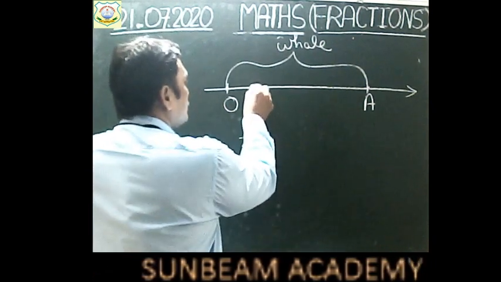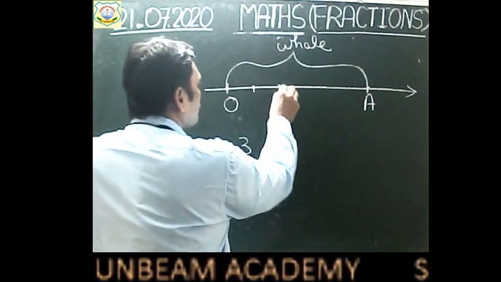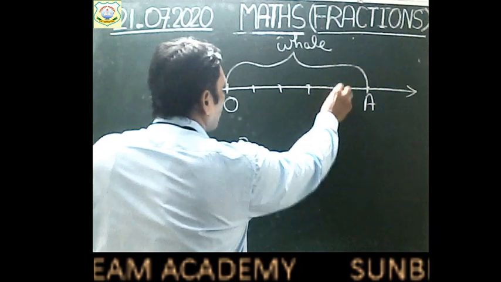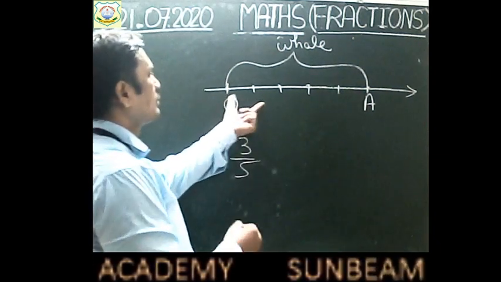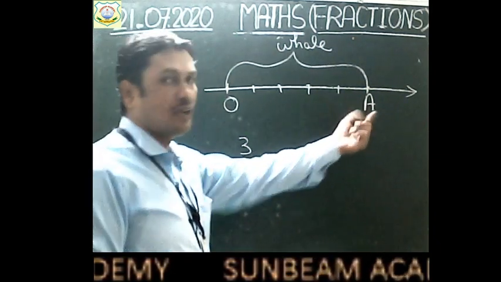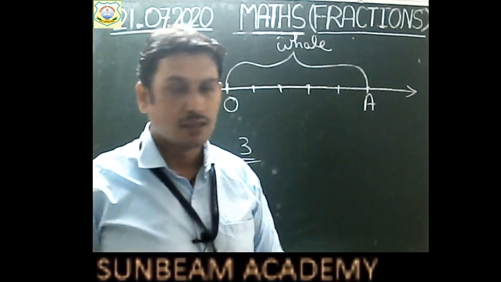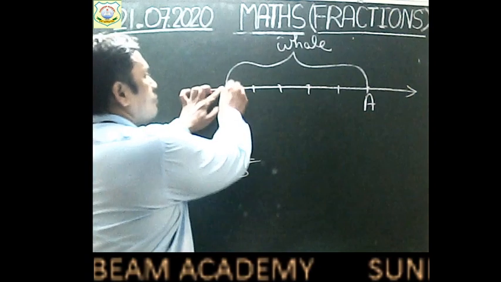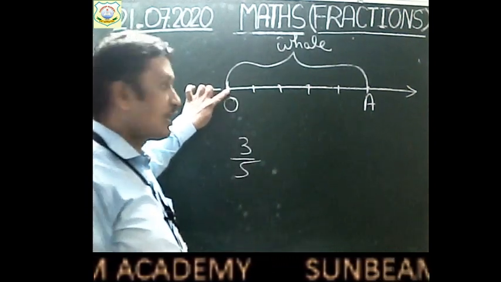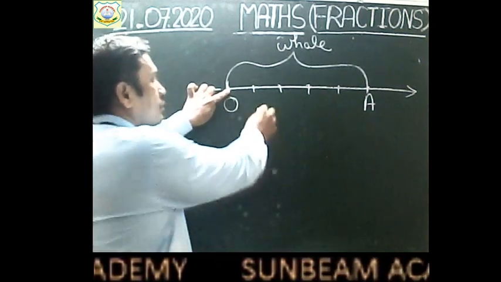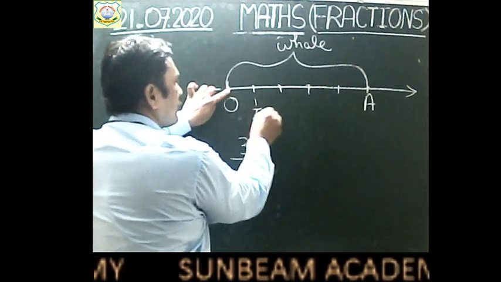So suppose 0, 1, 2, 3, 4 and 5. We have divided this into 5 equal parts. Now we will start from 0. Out of these 5 parts, each part is 1 by 5.